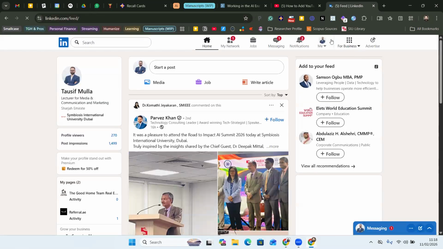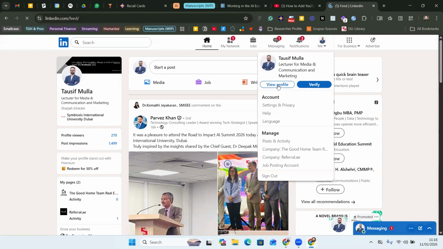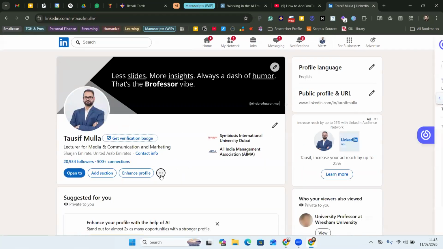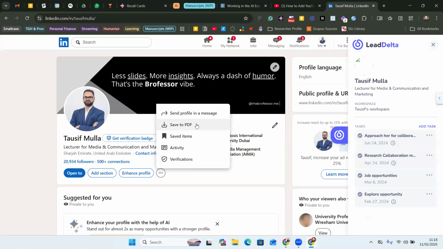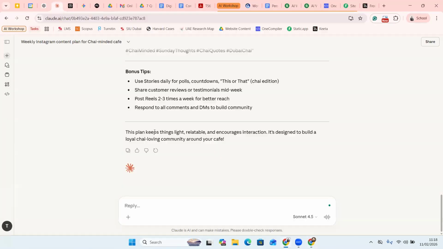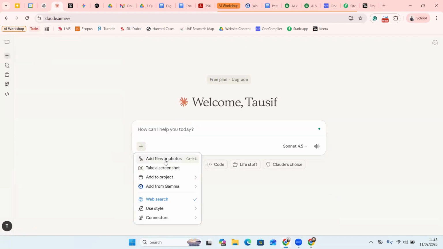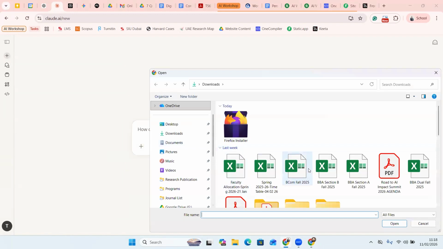So if you come on LinkedIn, you go on your profile, okay? And under profile, you have this option where you can download your profile as a PDF. So it downloads your profile as a CV, okay? You can see this option which says save to PDF. I've already downloaded this PDF. I'll go back on Claude, okay? And I'll make a new chat and I will attach my CV over here.